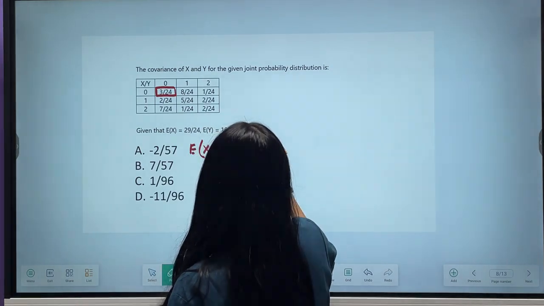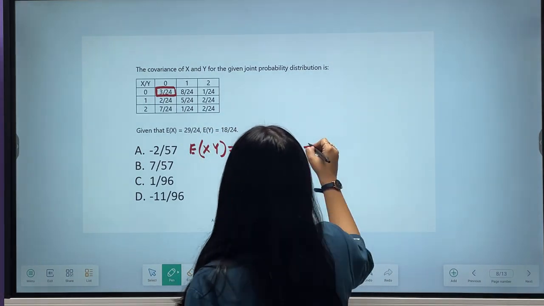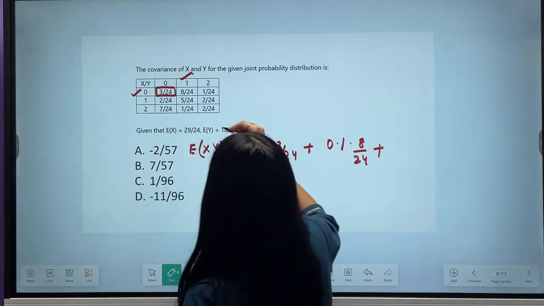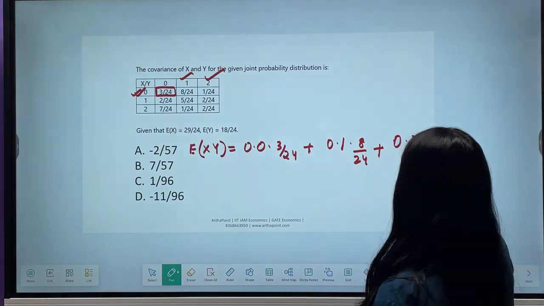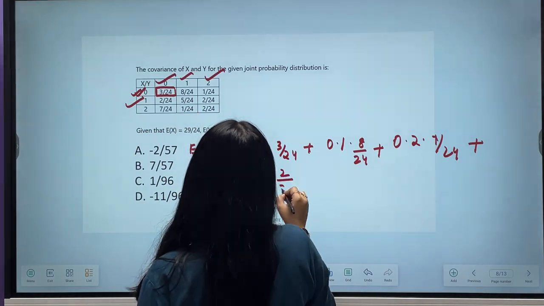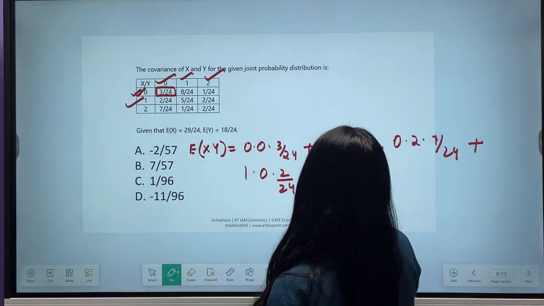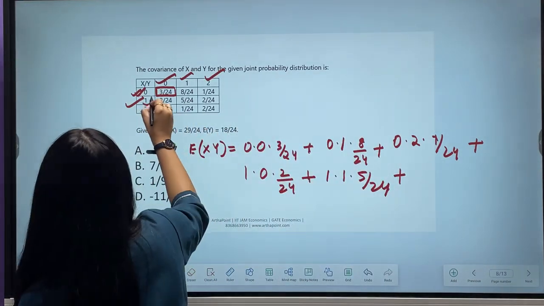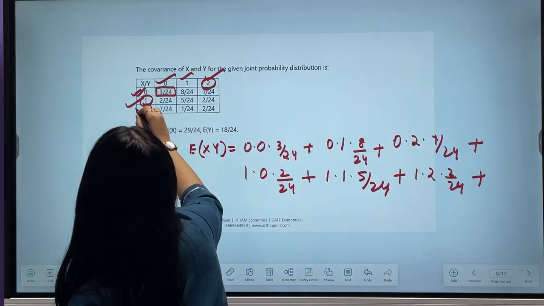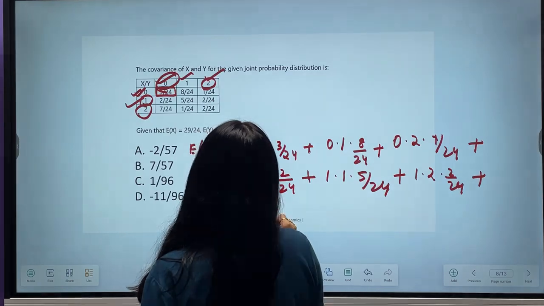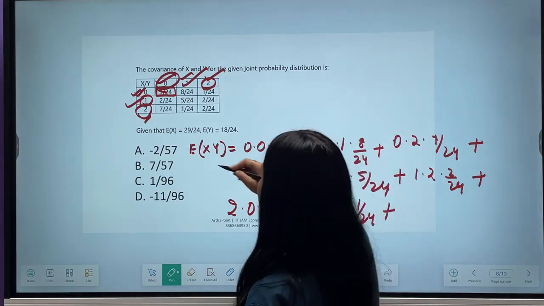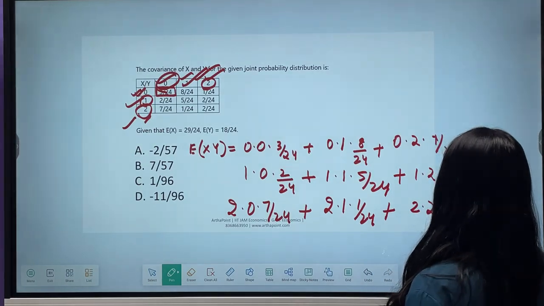So it will be 0 into 0 into 3 by 24 plus 0 into 1 into 8 by 24 plus 0 into 2 into 1 by 24 plus 1 into 0 into 2 by 24 plus 1 into 1 into 5 by 24 plus 1 into 2 into 2 by 24 plus 2 into 0 into 7 by 24 plus 2 into 1 into 1 by 24 plus 2 into 2 into 2 by 24.